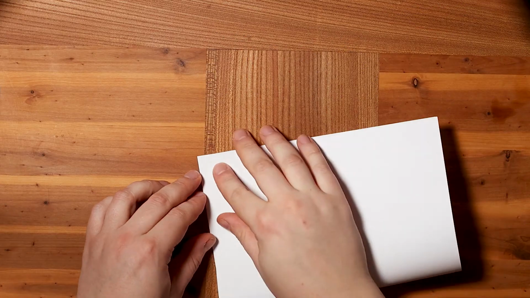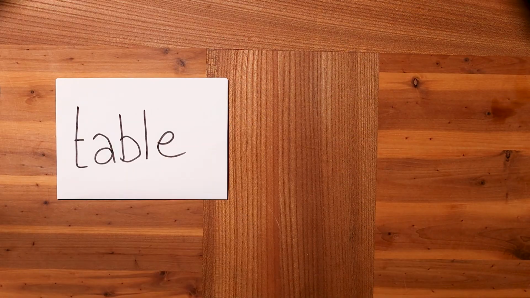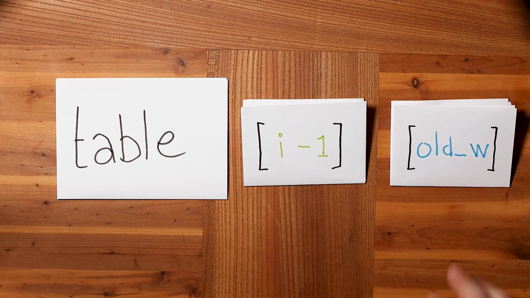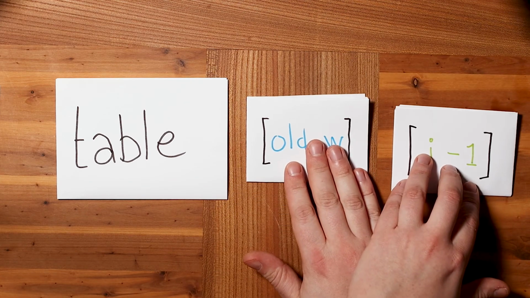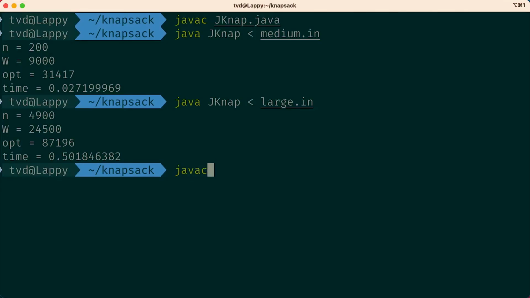Now here's something I'd like you to think about for a second. What happens if we flip this? What if we put the table the other way around? I'll actually let you think about this for a moment. Maybe you should pause the video. Actually think about this. Why would that matter? And if so, which version is better? The old one or the other way around? I'll wait. 3, 2, 1.